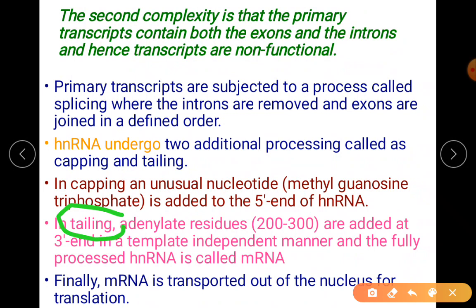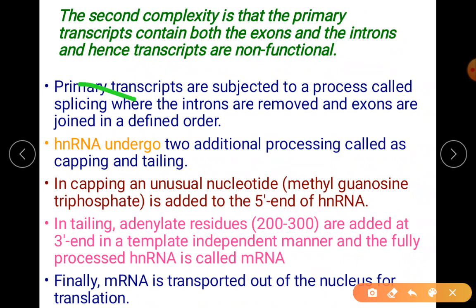Then there is your third step, tailing. At the 3' end, there is continuous adenylate or adenosine triphosphate added up. So we call it as adenylate residues. How many in number? Not 1 or 2, 200 to 300 in number.